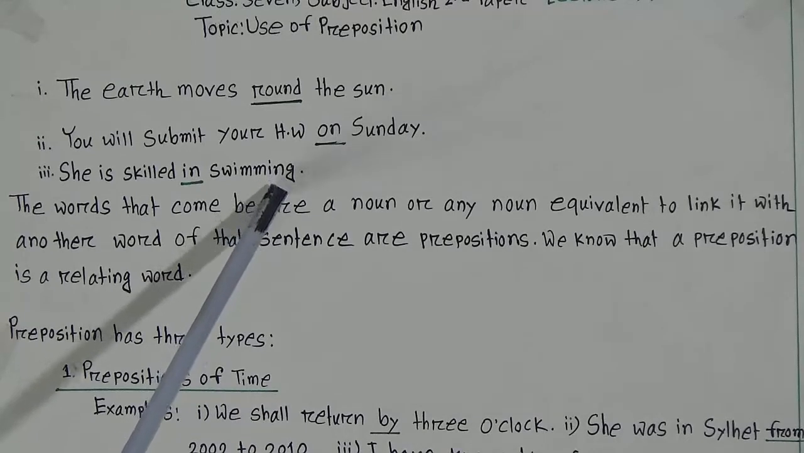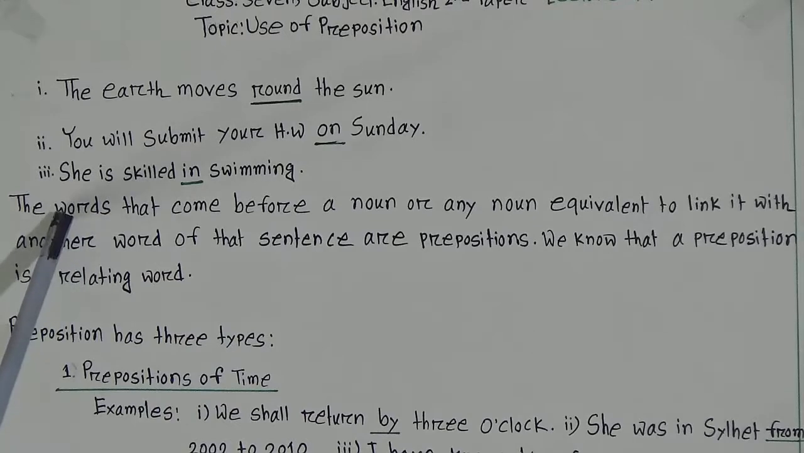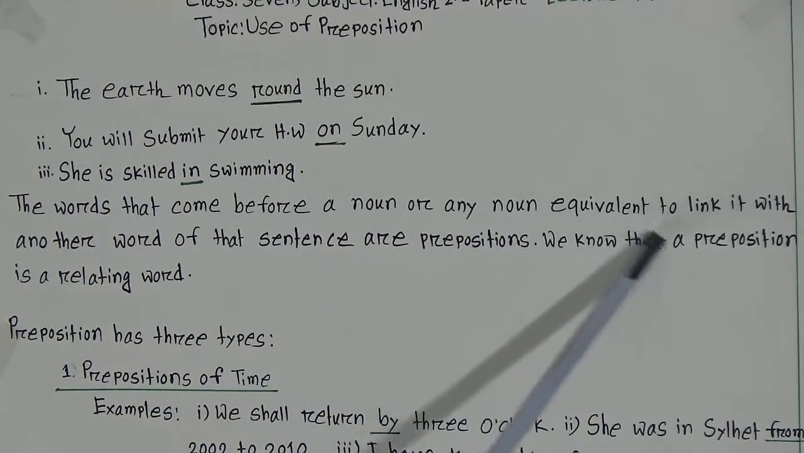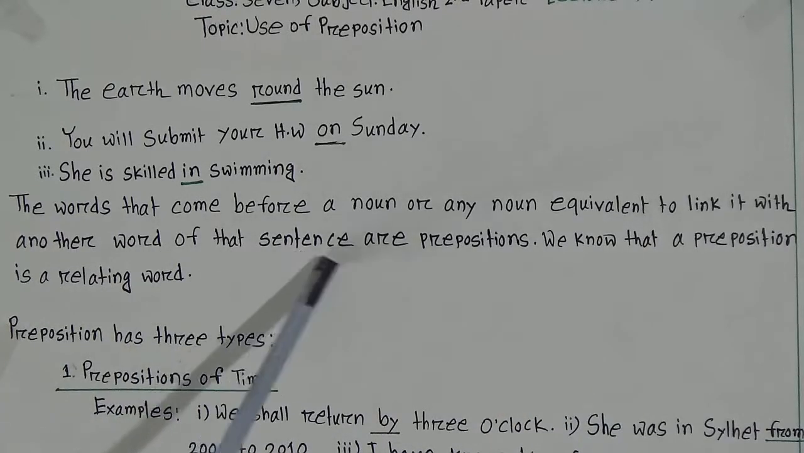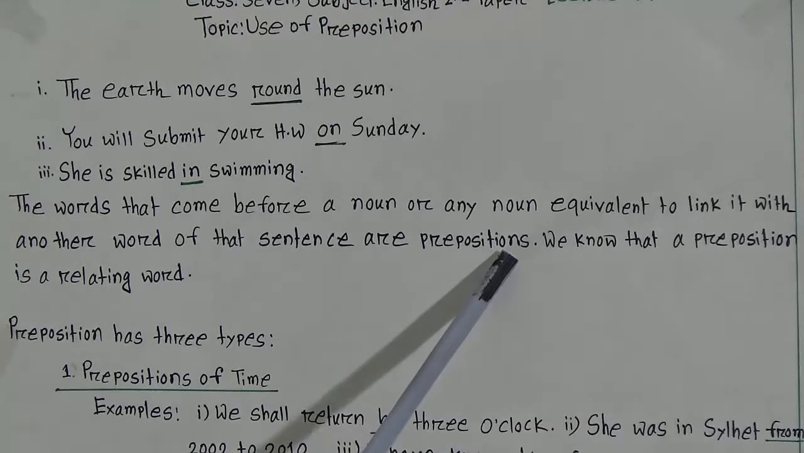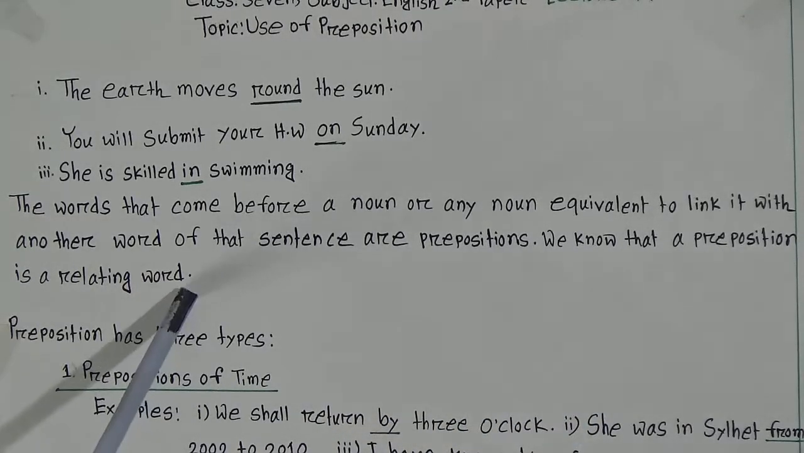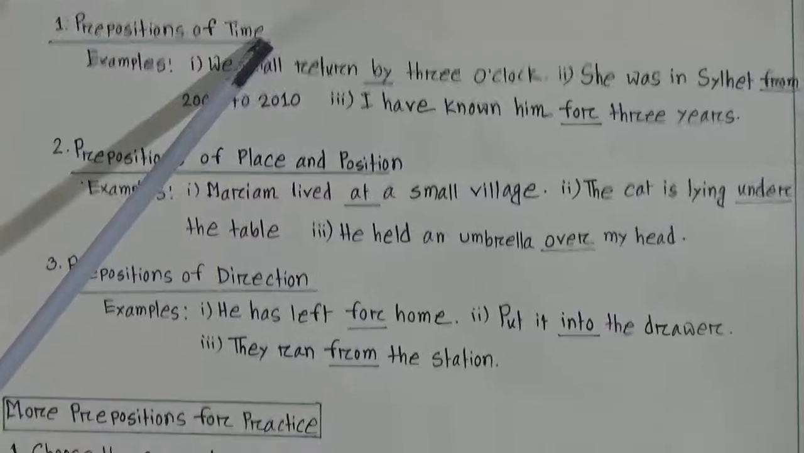Now, we will go to the definition for better understanding. Look, the words that come before a noun or any noun equivalent to link it with another word of that sentence are prepositions. So, we have got the definition here. We know that a preposition is a relating word. Now, we will go to the types of prepositions. Look here, there are three types of prepositions.